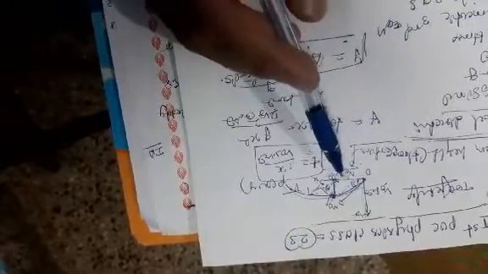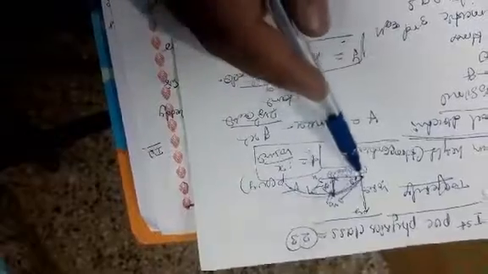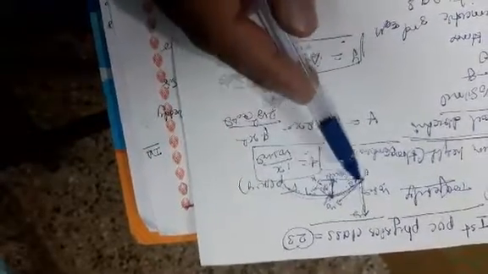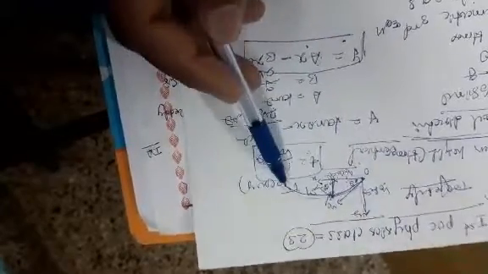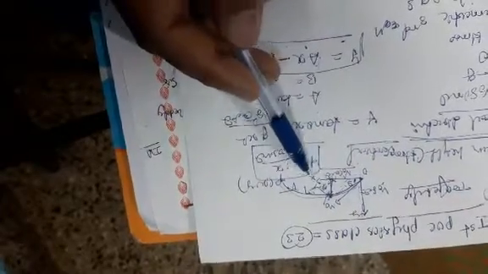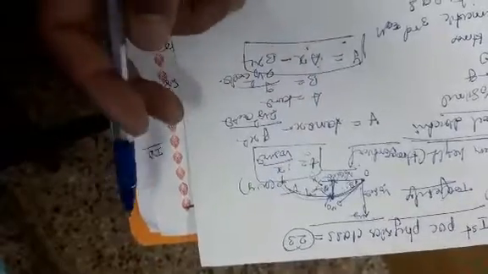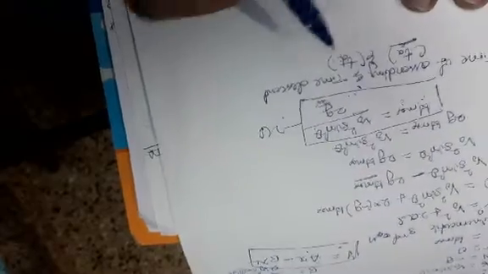TD means time of descent. The time taken by the projectile to reach the minimum height of a body is called time of descent. This is the difference between time of ascent and time of descent.